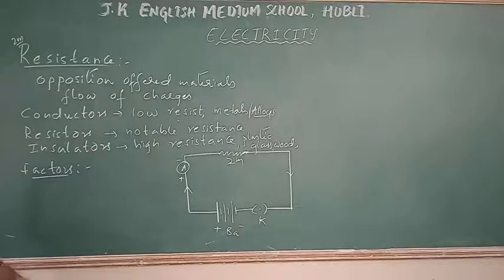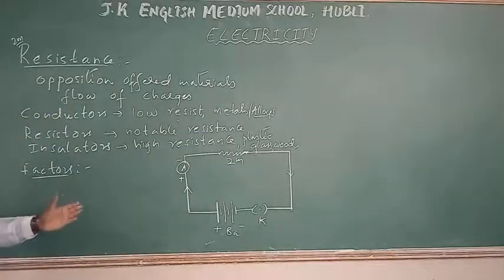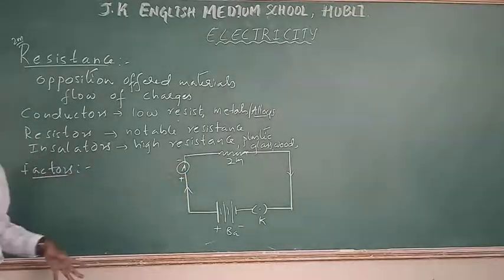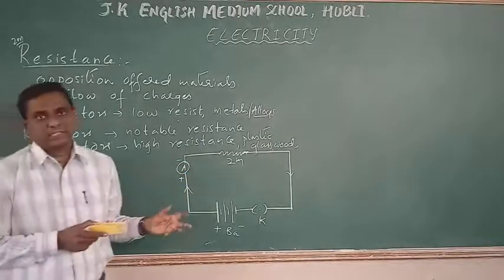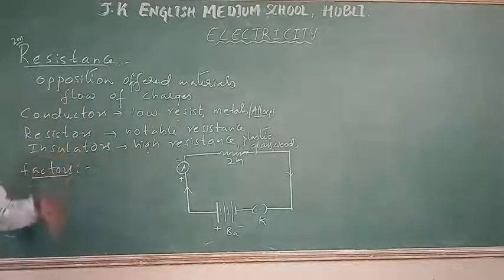When I increase the length of the wire, I notice the reading in the meter. Will the current flowing in this conductor increase or decrease? It is not going to increase, but it is going to decrease.